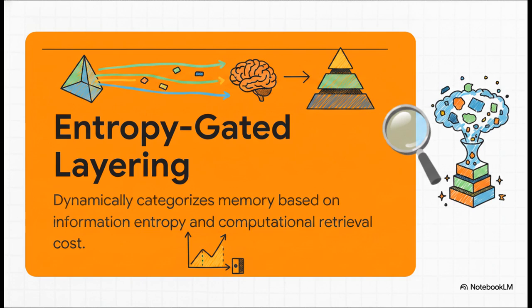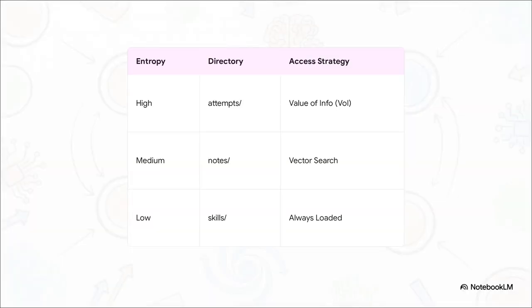Because think about it, as agents run for days or even weeks, context window bloat becomes a huge problem. Prism solves this using what's called Shannon entropy-gated layering. It dynamically categorizes memory based on 2 things, its informational entropy and the literal computational token cost to retrieve it. This means the system perfectly balances what to keep top of mind versus what to stash in the archive, entirely solving the context window bloat problem. It stratifies memory into 3 access tiers.